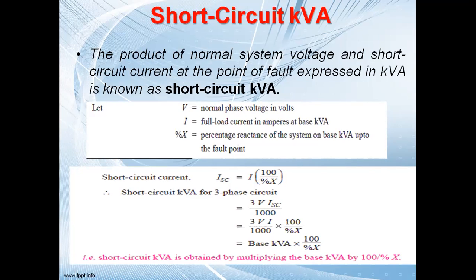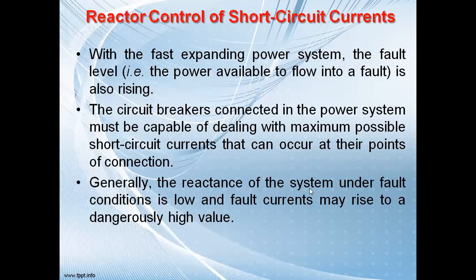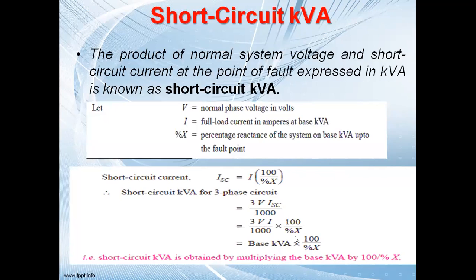Now we substitute ISC as I into 100 by percentage X. So 3 V I by 1000 is your base kVA, so base kVA into 100 by percentage X. So the short circuit kVA formula is base kVA into 100 by percentage X. Is it clear? This formula is clear, how to calculate the short circuit kVA?